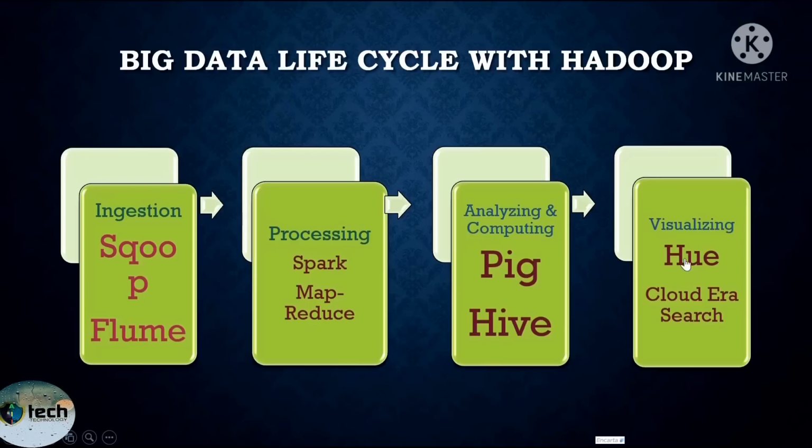Hive is more suitable for structured data. After the data are processed based on Spark and MapReduce, it will be analyzed and computed based on two tools known as Pig and Hive. And after analysis and computation, the final result will be visualized based on Hue and Cloud Research.